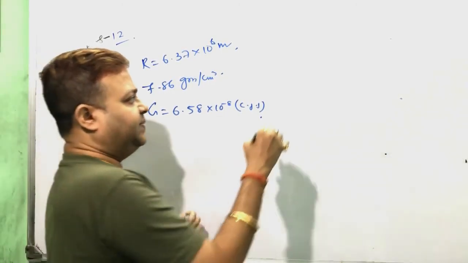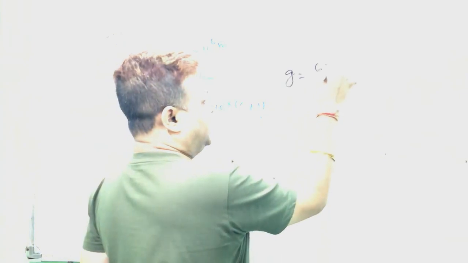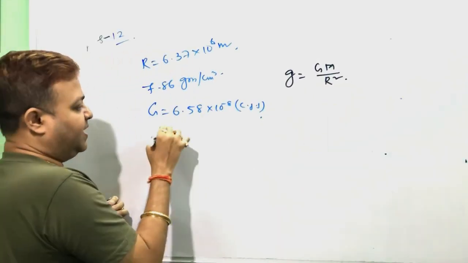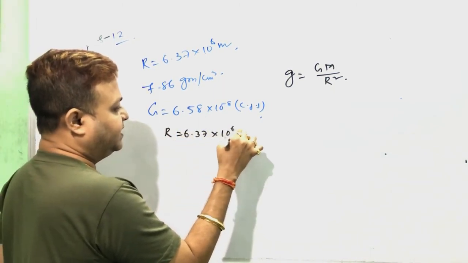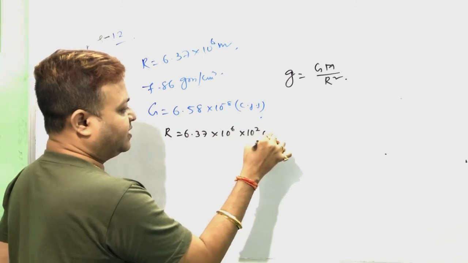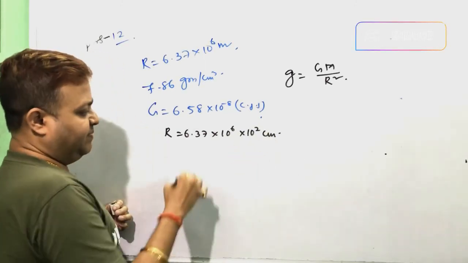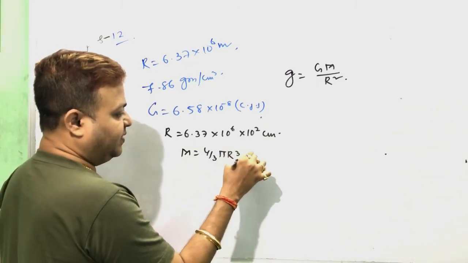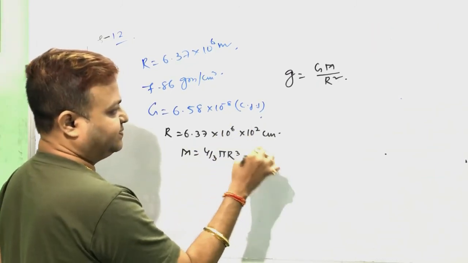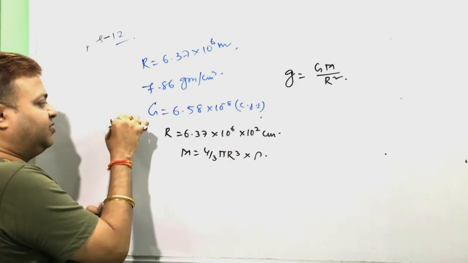The acceleration due to gravity is GM by r square. So r is given, 6.37 into 10 to the power 6 into 10 to the power 2 centimeter. Mass equal to volume into density, because density equals mass per unit volume.